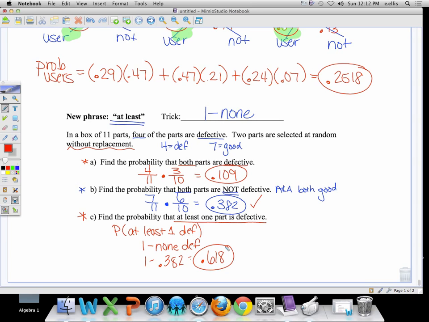Okay. That is how you change the wording to make the "at least" problems work. Okay. 1 minus none.